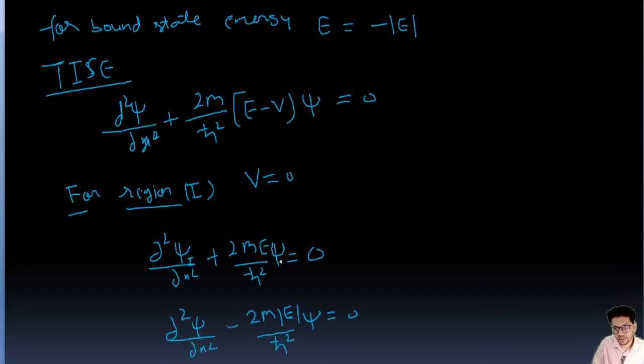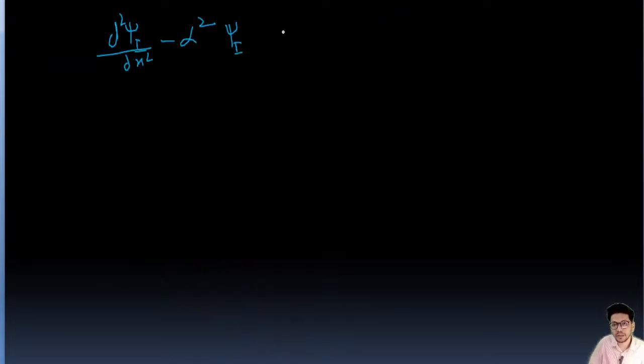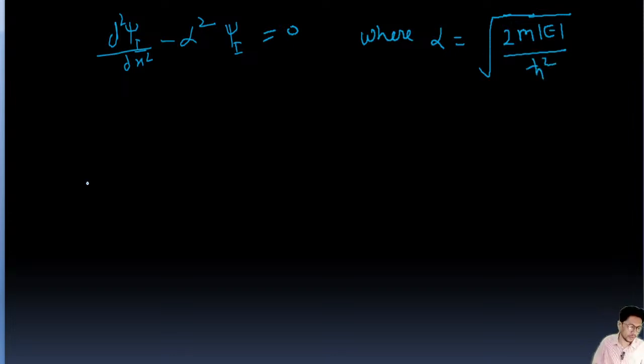So it is going to be d2 psi 1 over dx square minus alpha square psi 1 equal to 0, for region 1, where the value of alpha is root of 2m mod E upon h cut square.